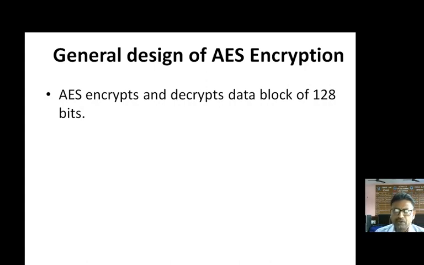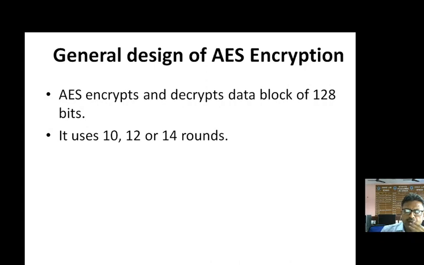The general design of AES is that it encrypts as well as decrypts data blocks of 128 bits, which is more than DES, in which we were using only 64-bit data blocks. Now we have three versions of AES. It uses 10 rounds, 12 rounds, or 14 rounds, depending upon the size of the key which we are using for encryption and decryption.